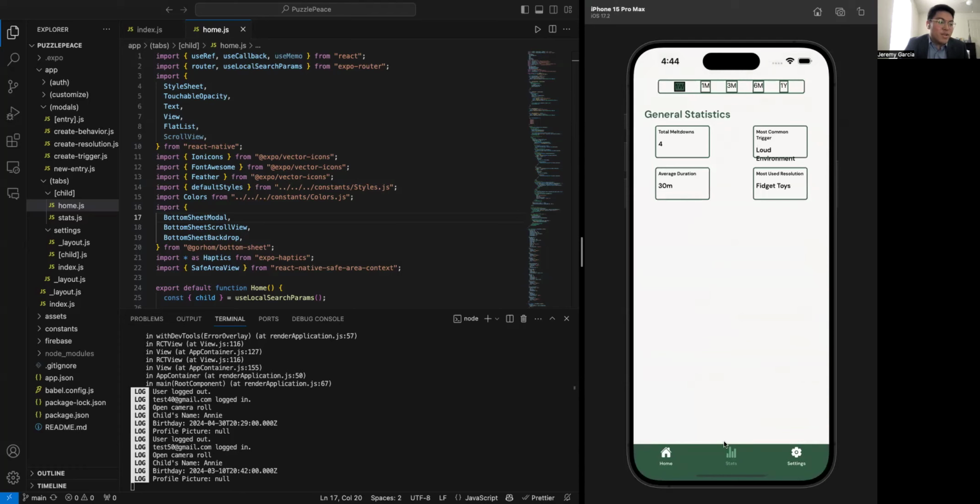And a very important page we have is the stats page, which is going to reference all the meltdowns within a certain time frame, such as the past week, month, 3 months, etc. The four main stats we want to show are the total meltdowns that occurred during the time frame, the average duration of the meltdown, the most used resolution techniques, such as here we had a fidget toy example, and a common trigger, English class as a common trigger.